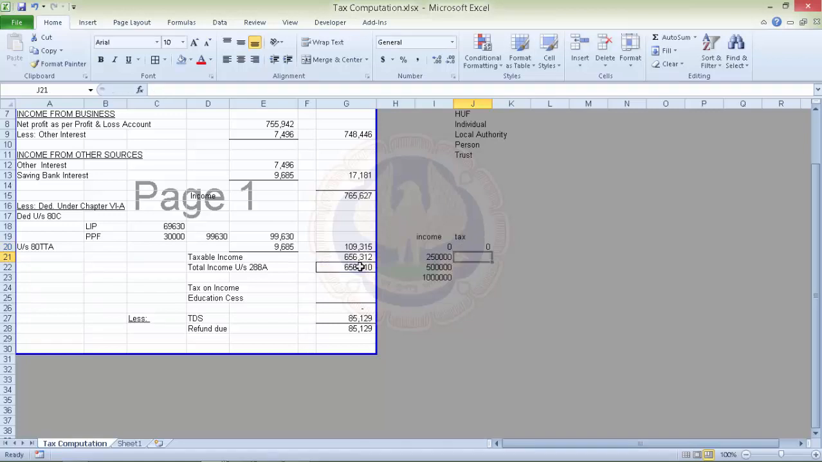And if it is above 2,50,000, then the tax would be total income minus 2,50,000 multiplied by 10%, and let's round it off so that we get a proper number.